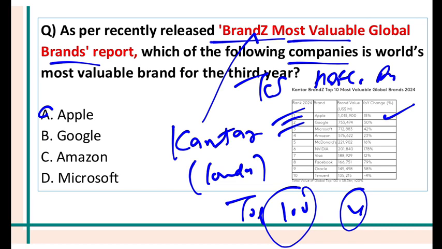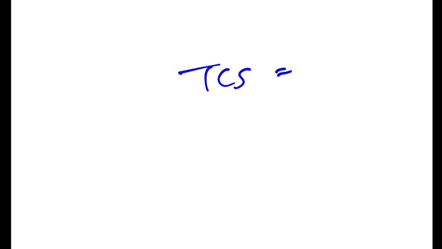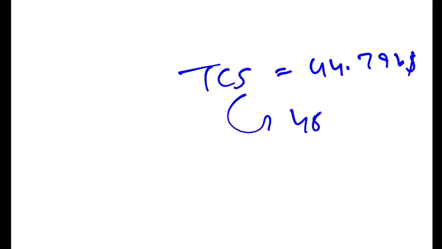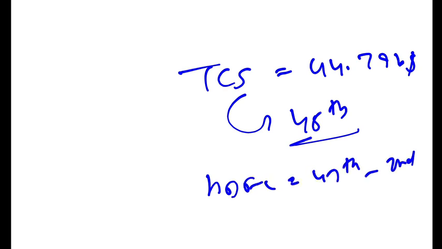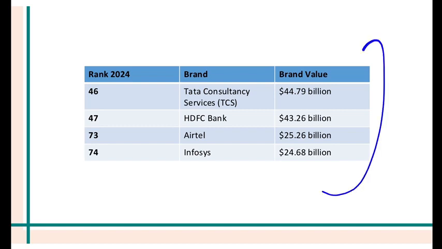So which is the most valuable brand in India? It is Tata Consultancy Services. The brand value is $44.79 billion, but globally it is ranked at 46th position. And then HDFC Bank is ranked at 47th position and second in India. Airtel is 73rd position and Infosys is 74th position. So these are the top 4 when it comes to India. Here you can see their rank and their worth.